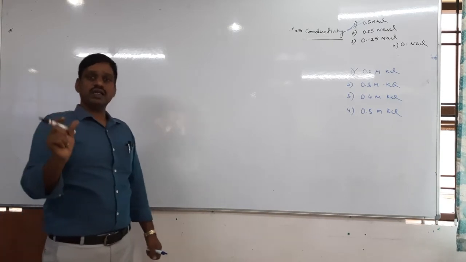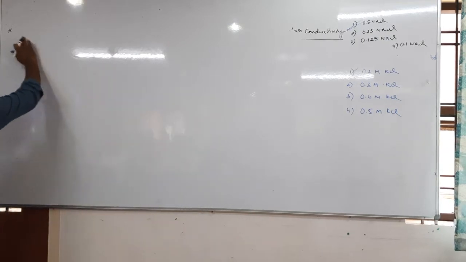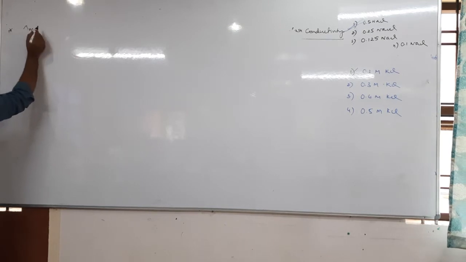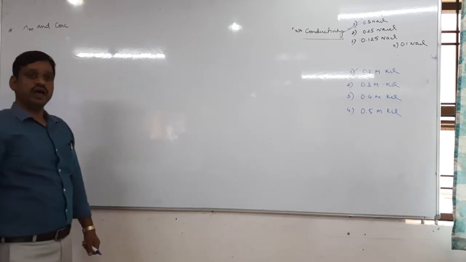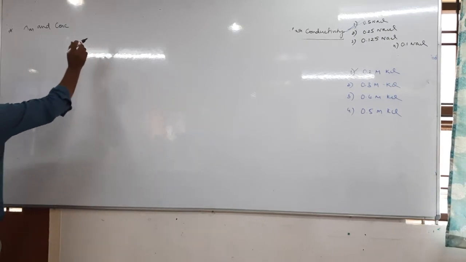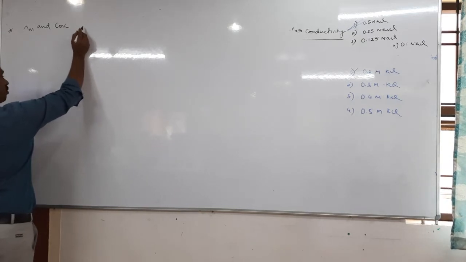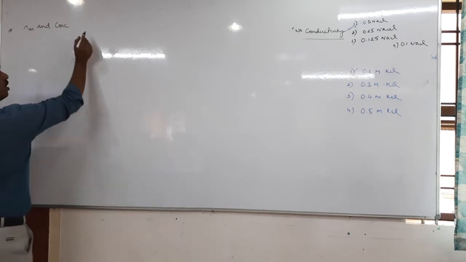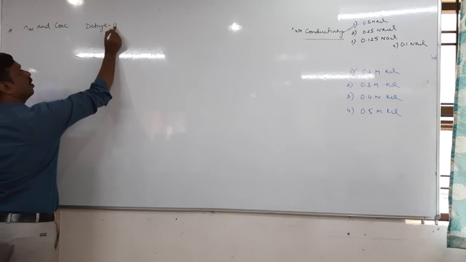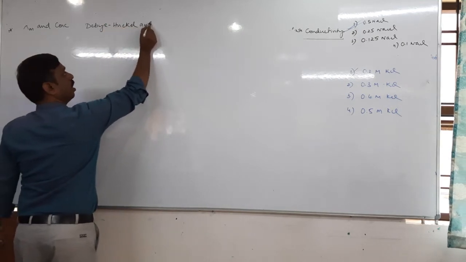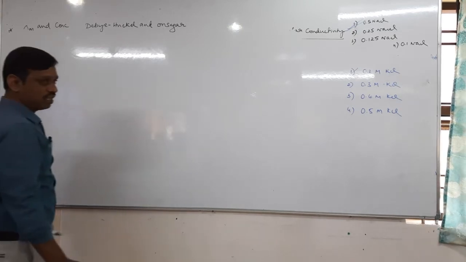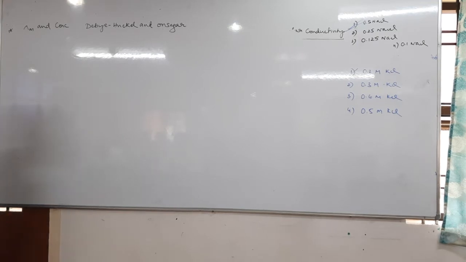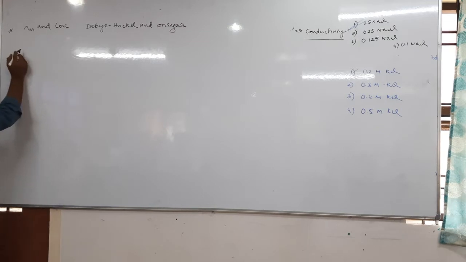So this equation is called the Debye-Huckel-Onsager equation.